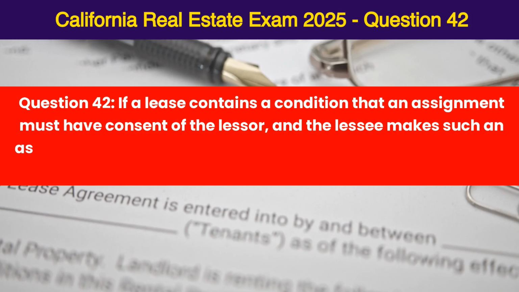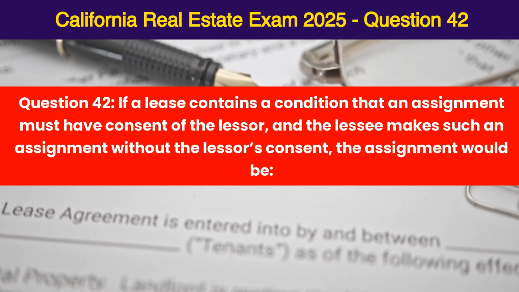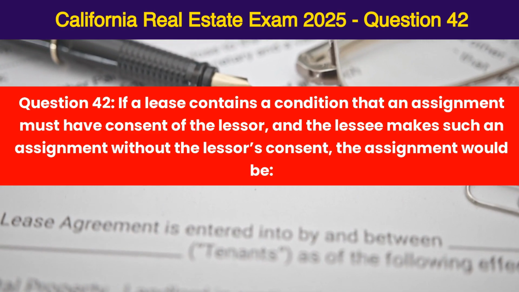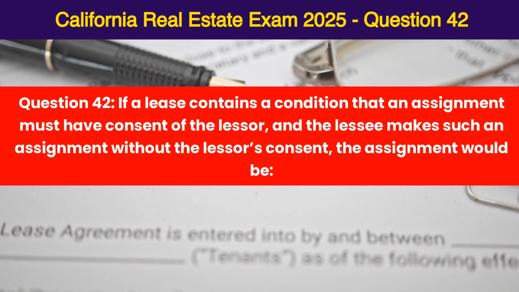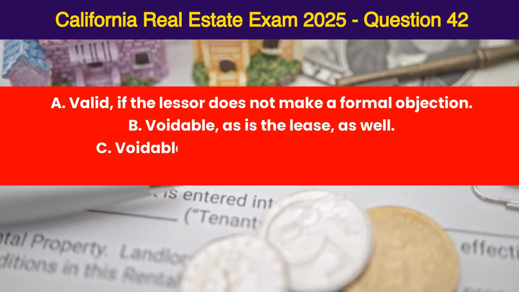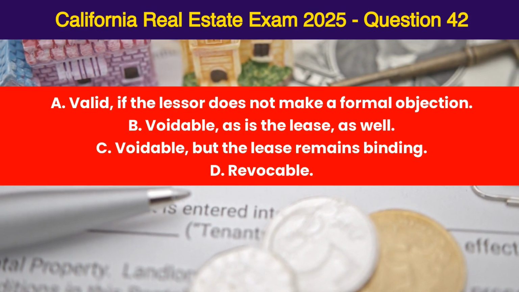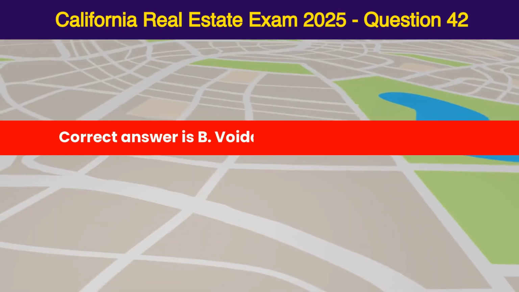Question 42. If a lease contains a condition that an assignment must have consent of the lessor, and the lessee makes such an assignment without the lessor's consent, the assignment would be A. Valid if the lessor does not make a formal objection. B. Voidable as is the lease as well. C. Voidable but the lease remains binding. D. Revocable. Correct answer is B.